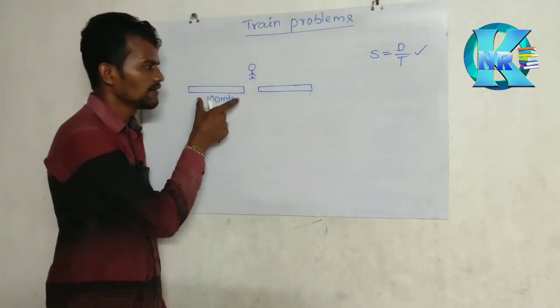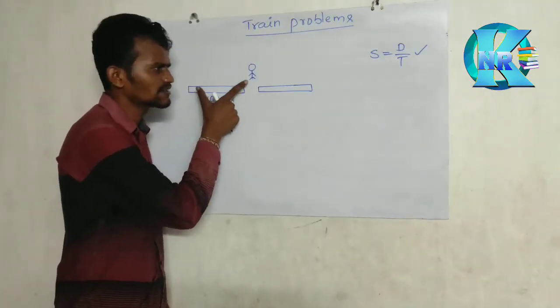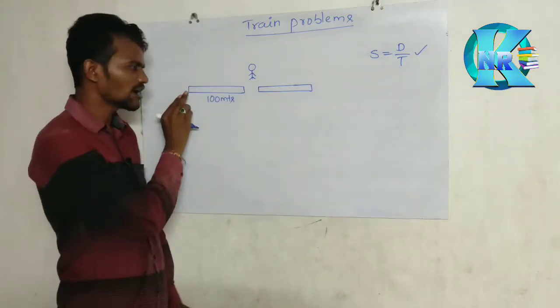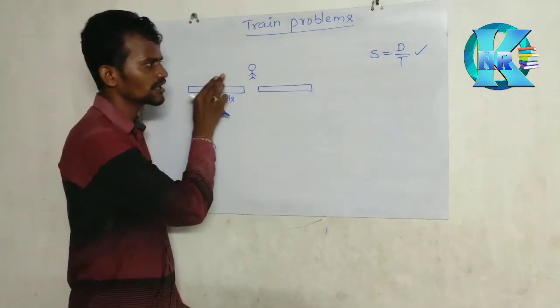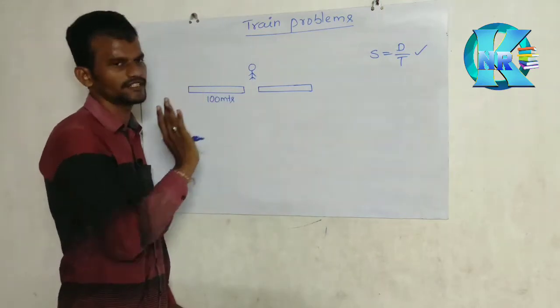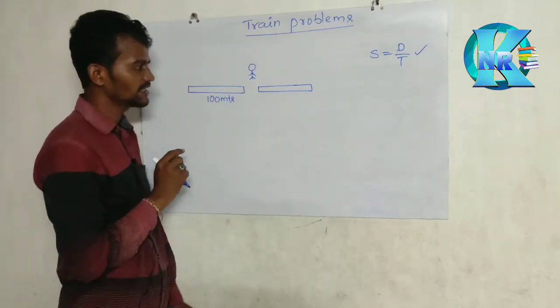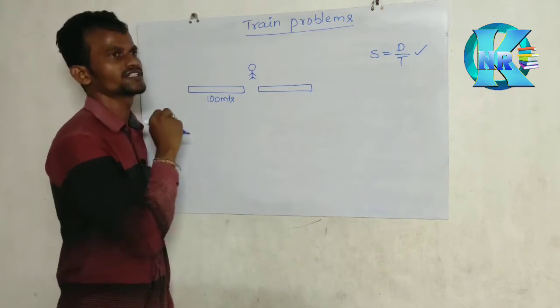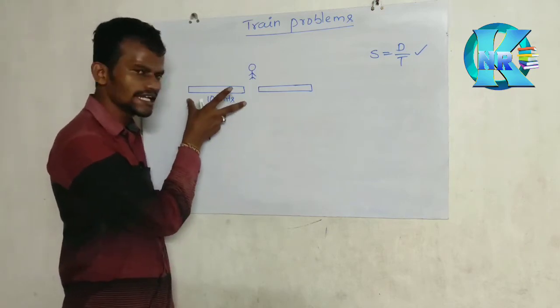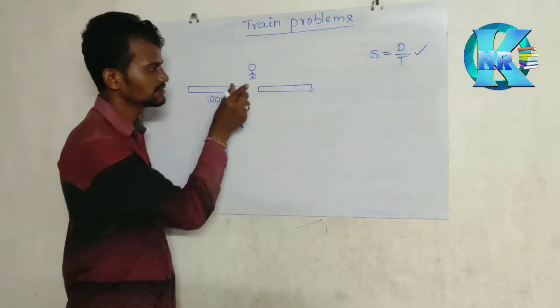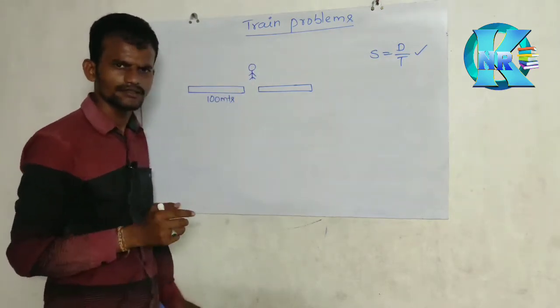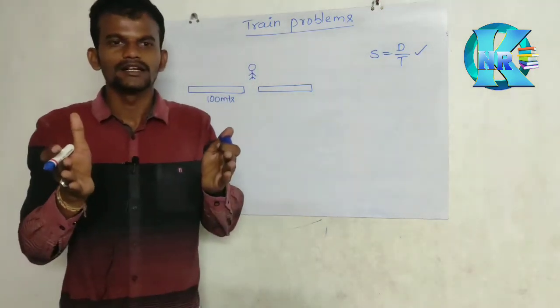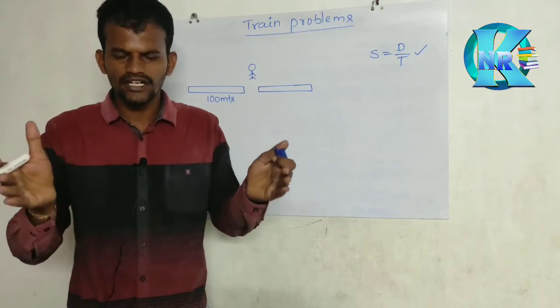When does the train cross the person? When the last compartment also crosses this person. But the train has to move and travel some distance. How much? The train length is 100 meters; the person's size may be 20 or 30 centimeters, maybe 1 meter.